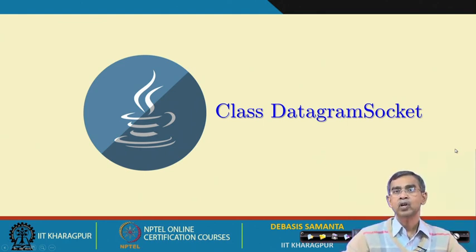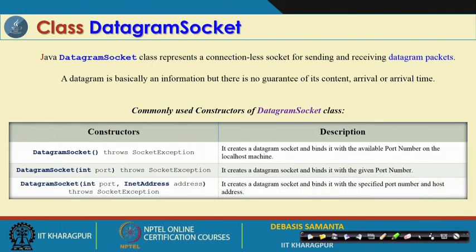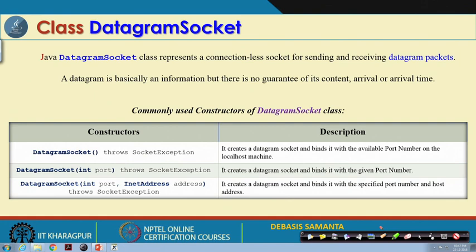Using sockets, there are three types: datagram socket, server socket, and socket. The datagram socket follows the UDP protocol, and different methods are defined in datagram sockets. These are the constructors by which a socket can be created. There are different constructors: you can mention the port number, or the port number as well as the INET address, or you can mention nothing.